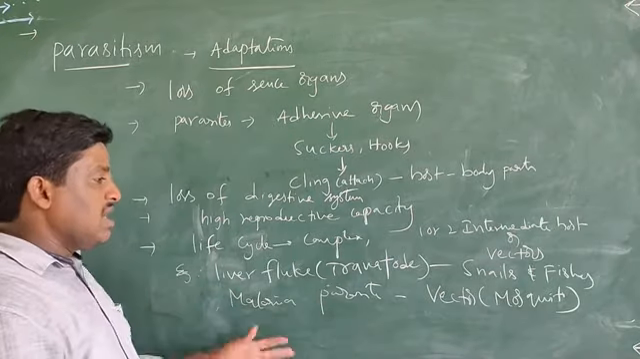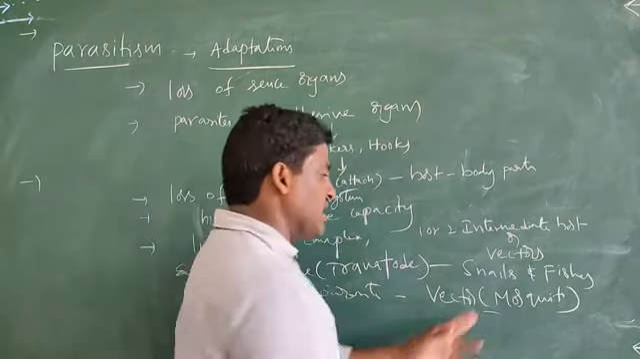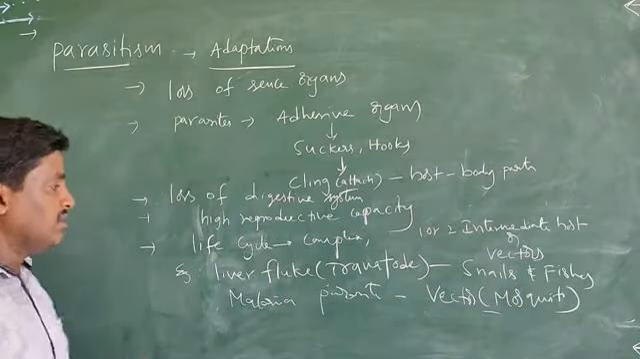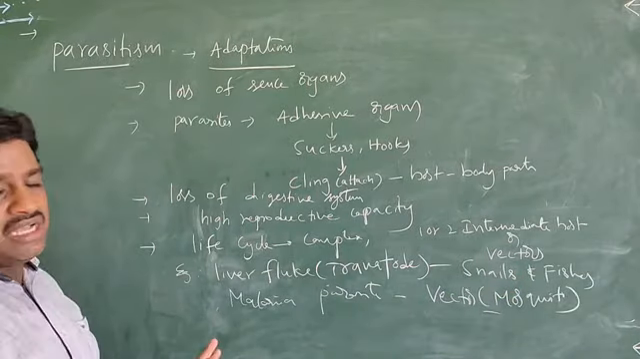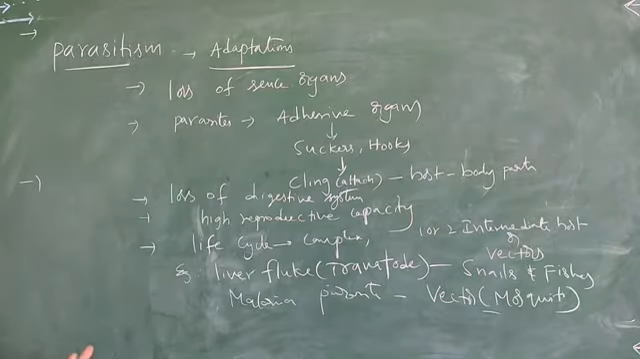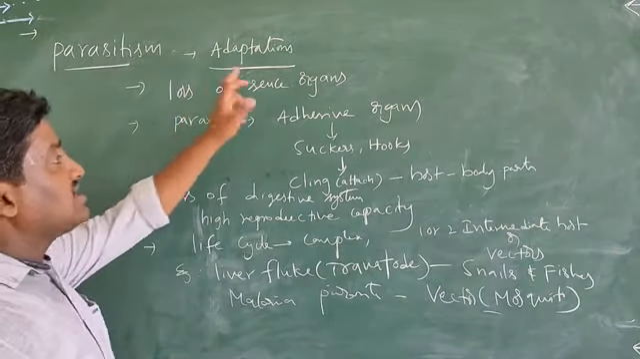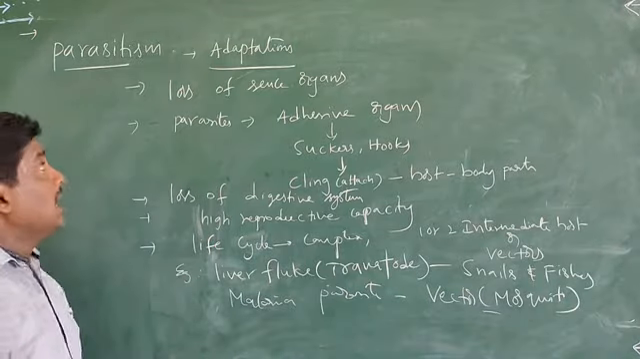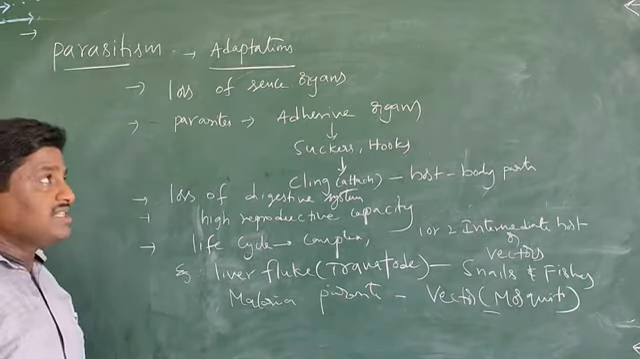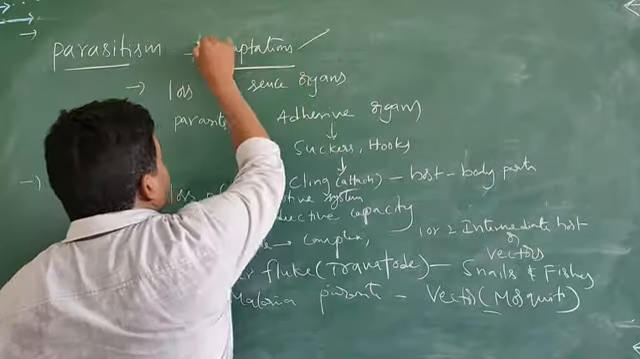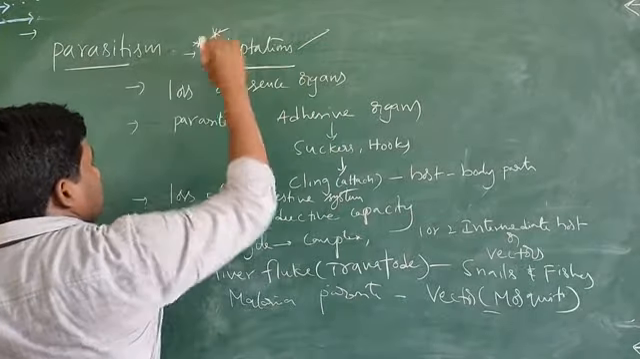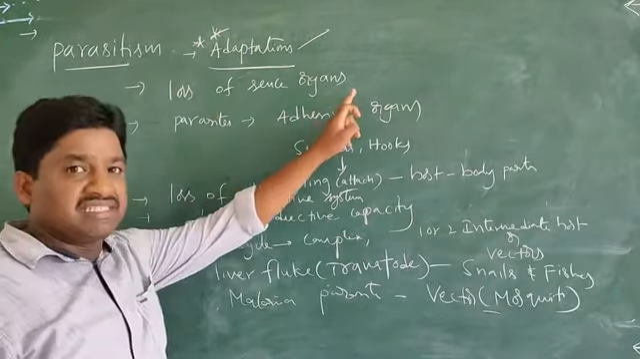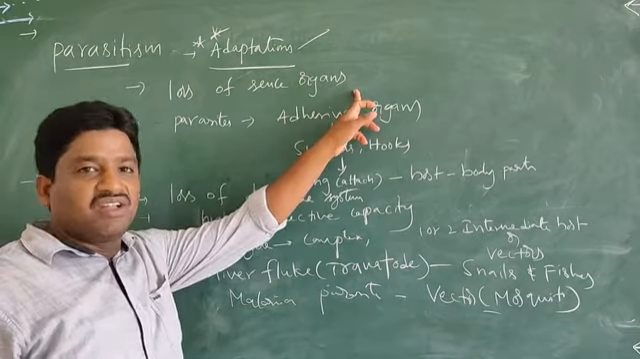So here, one intermediate host is present, and here, two intermediate hosts are present. These are some specific adaptations. Once again, see the loss of sense organs. The parasitic mode of life has specially adapted some parasites. These parasitic adaptations are very important. First one is the loss of sense organs. You already know what the sense organs are.